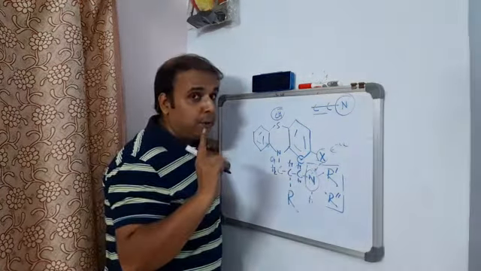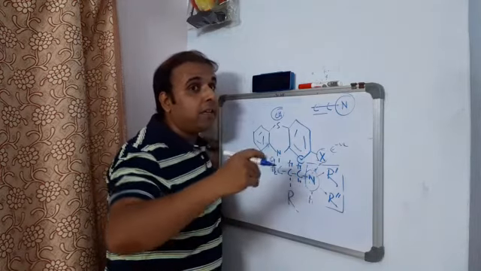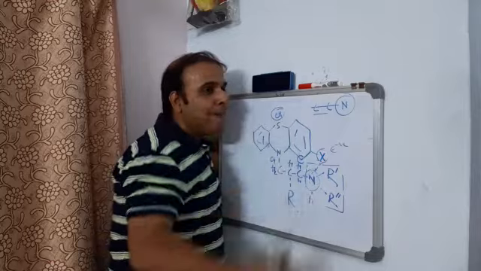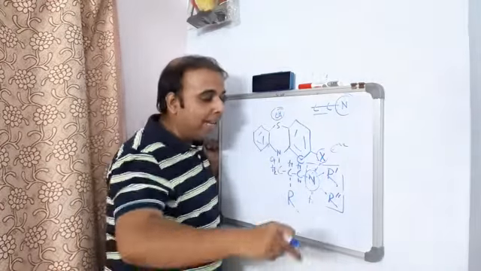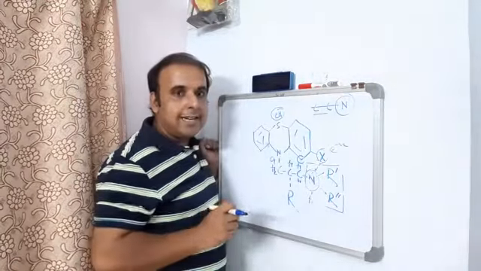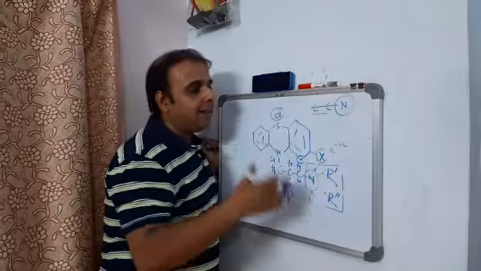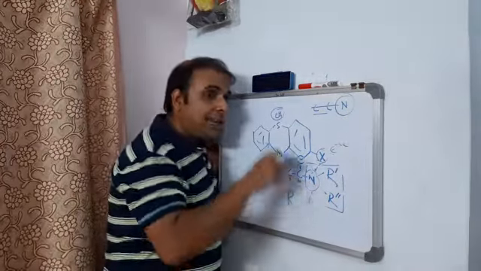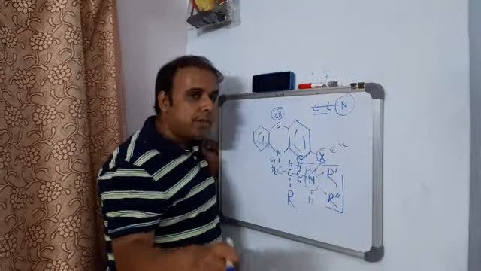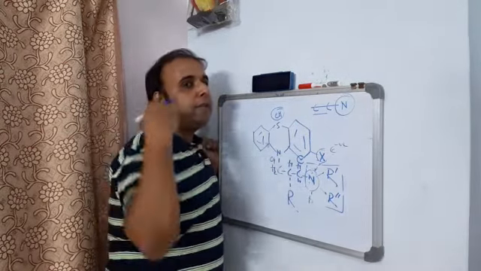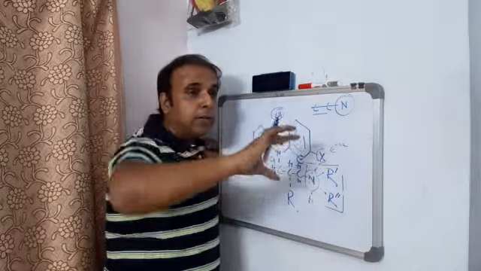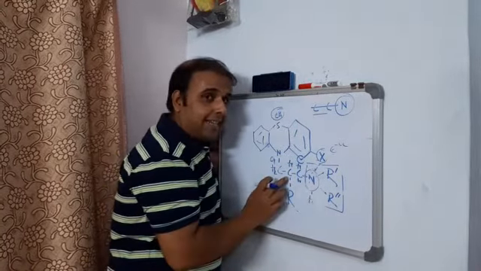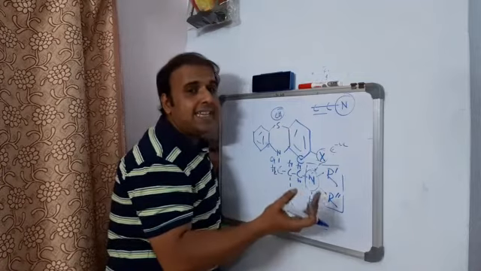But don't get confused. The quaternary ammonium ion we are not introducing in a system. The quaternization is being made inside your system when it comes in contact with the biophase. It's not that we are introducing the phenothiazine in the form of a quaternary ammonium species, right? So quaternization has to take place, but inside your system. That means after crossing the blood-brain barrier in the form of a neutral species, only after reaching the target will it get quaternized, right? It can also happen. So it is a kind of postulation.